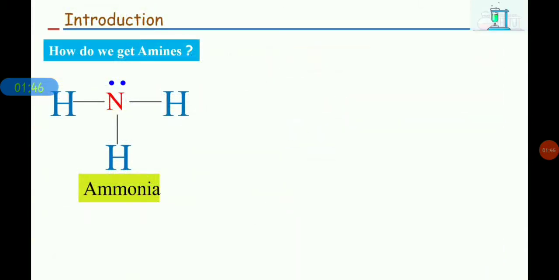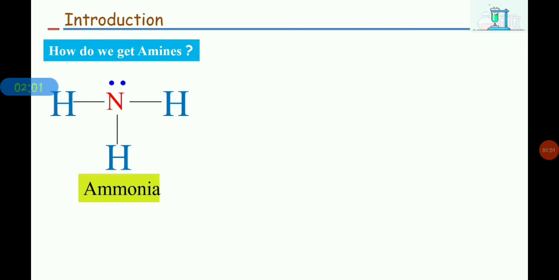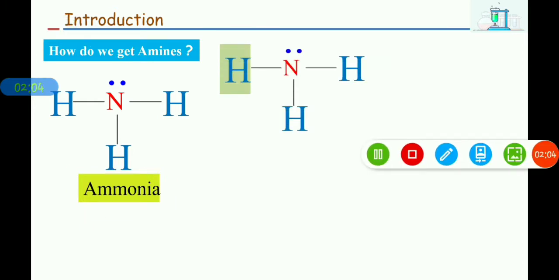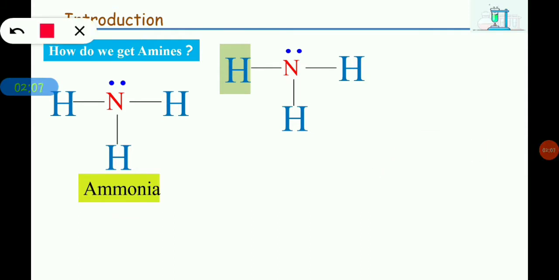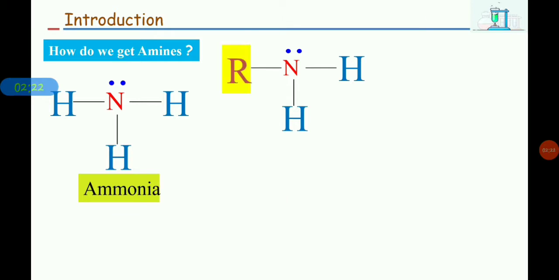First thing is, here we have an ammonia molecule where the valency of nitrogen is 3 and it is attached with 3 hydrogen atoms. Now what is the difference between ammonia and amine? Here we have some other molecules, just see here. This is also an ammonia molecule. If we replace one of the hydrogen atoms of the ammonia molecule by an alkyl group, then we'll get primary amine.